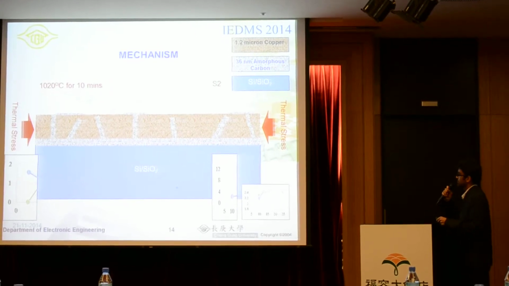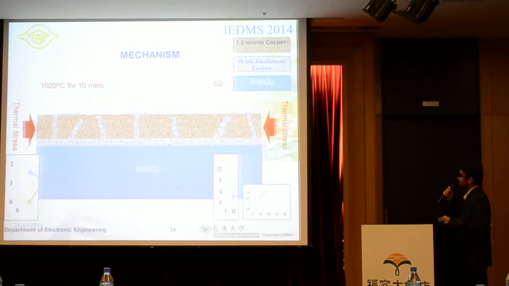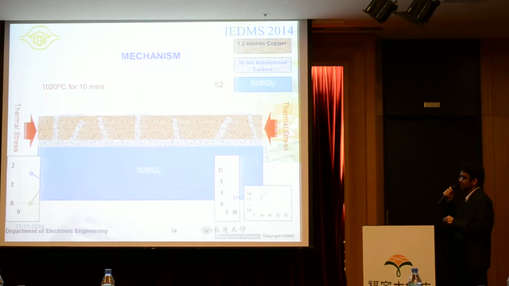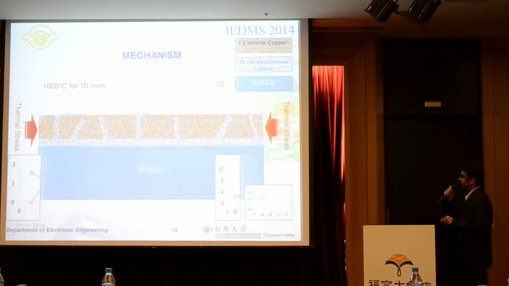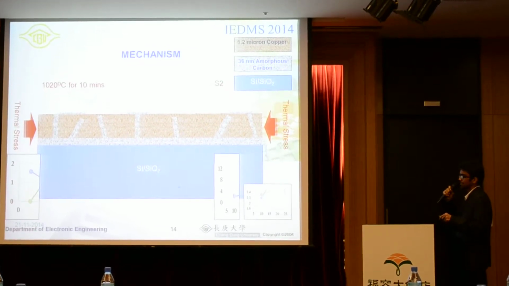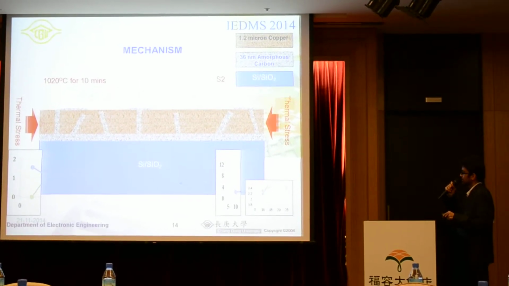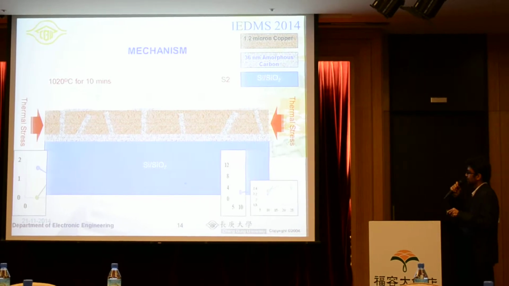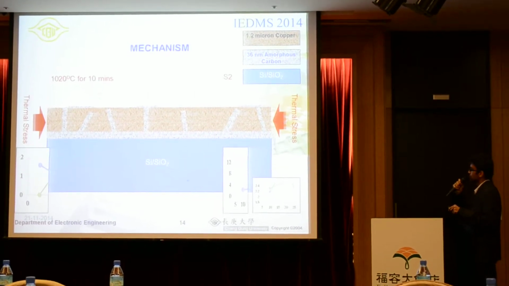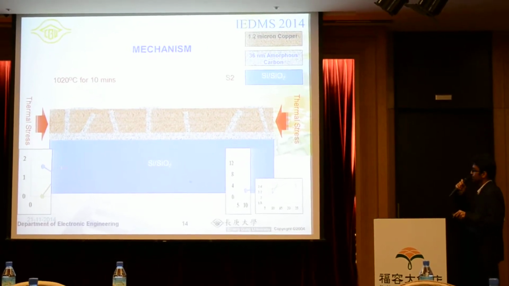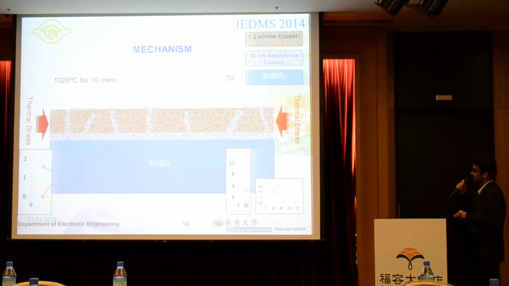And next what happens is, because it's experiencing a thermal stress, which is of course less than the sample S3, the grain boundary of the copper cracks up, and the hydrogen interacts with the carbon sitting underneath, and slowly the carbon comes on the top, which forms the surface roughness as you can see here. I'm talking about the sample S2, which is this green one.